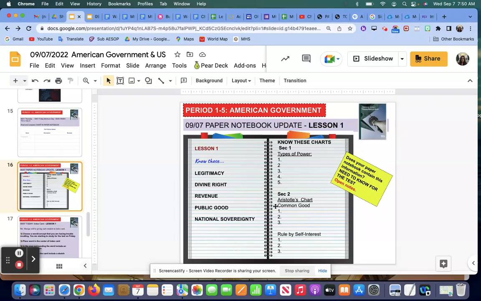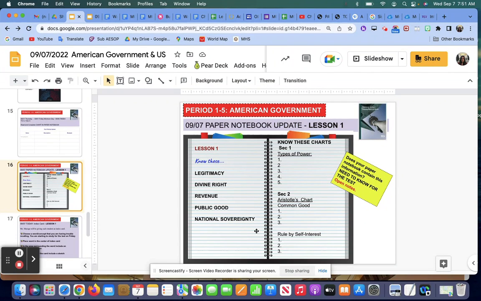The next chart is in section 2, and this is Aristotle's chart. And there are 3 definitions here under common good. And same thing, there's 3 here under rule by self-interest. I'm going to go to the tab with the TCI information, and you'll be able to see what I'm talking about with the charts. But again, these here are from the sections that we completed.